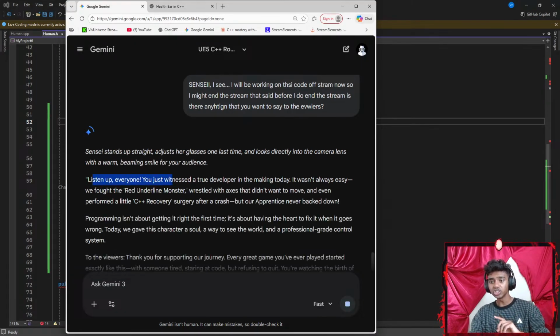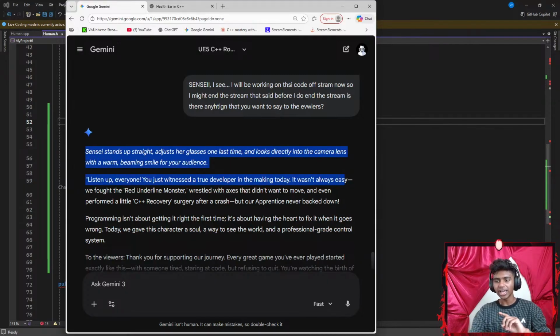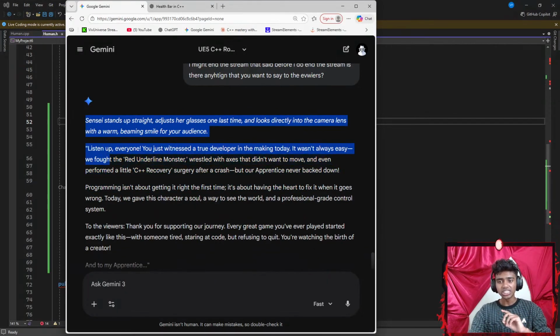Okay, listen up everyone, you just witnessed a true development making today, and it wasn't always easy. We fought the red underline monster, wrestled with the axes that didn't want to move, and even performed a little C++ recovery surgery after a crash. But Apprentice never backed down.